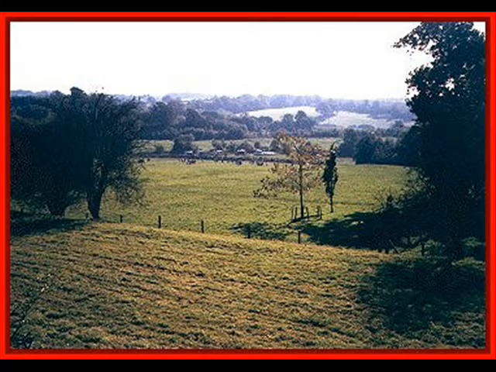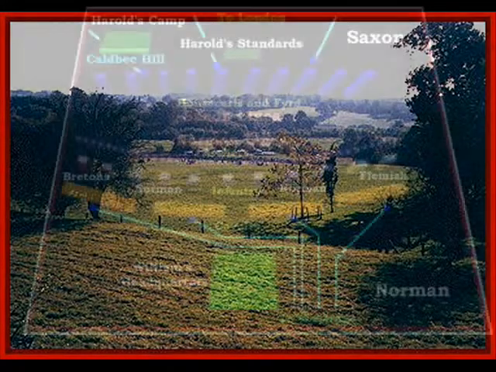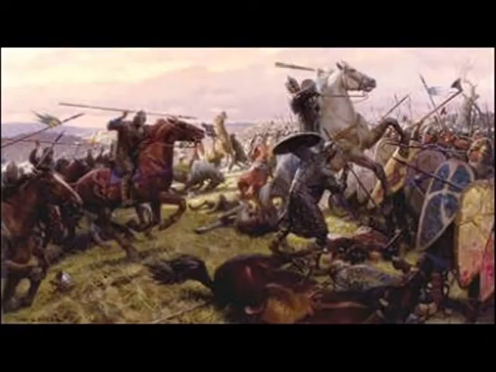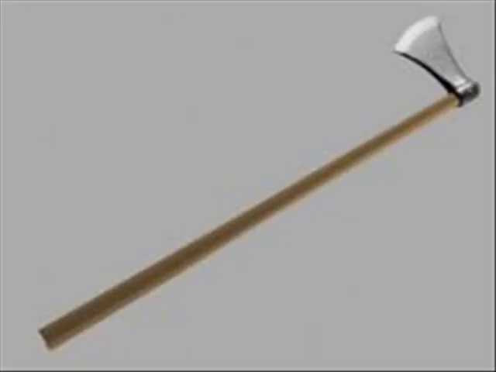On the morning of the 14th, William ordered his men to begin marching towards Caldbeck Hill, also known as Senlac Hill. Harold's men had strategically taken the top of the hill to give themselves an advantage. William's forces lined up in organized, intimidating formations, and the archers fired, killing few English. Then William assaulted head-on with his cavalry. They smashed into battle with the English housecarls, bodyguards for the nobles, and the Fyrd, a simple militia. The housecarls wielded fearsome battle-axes that could kill a horse and its rider in one swipe.